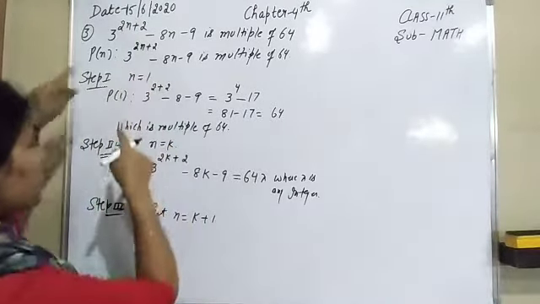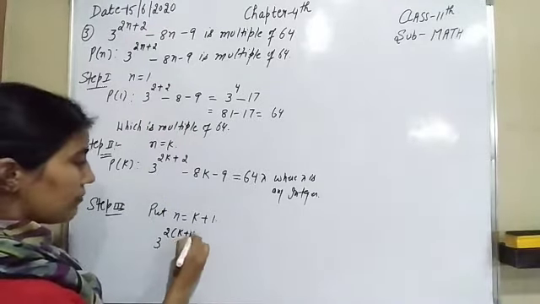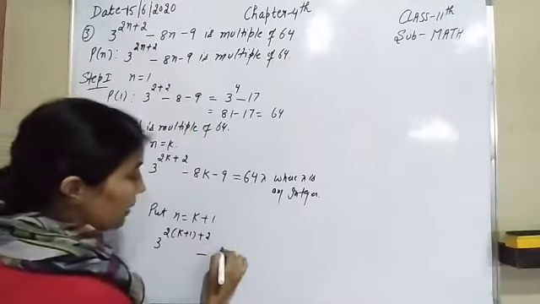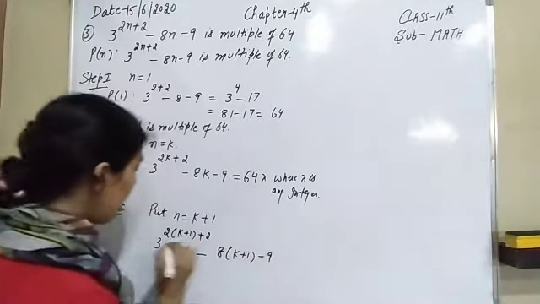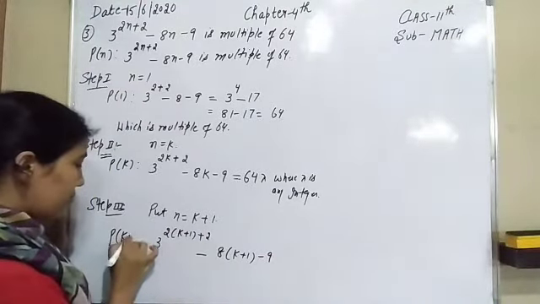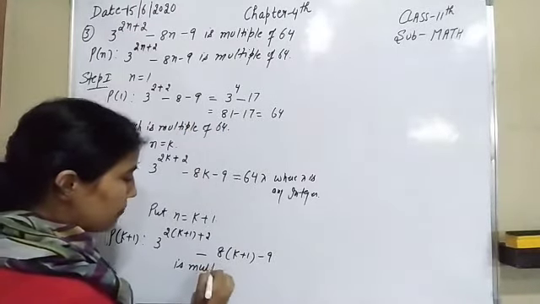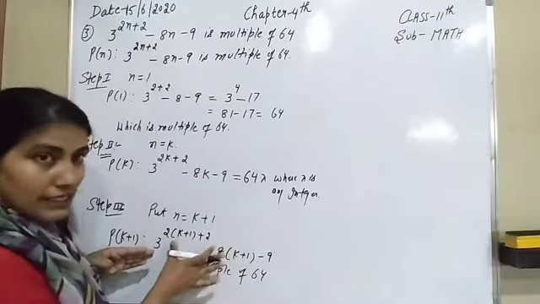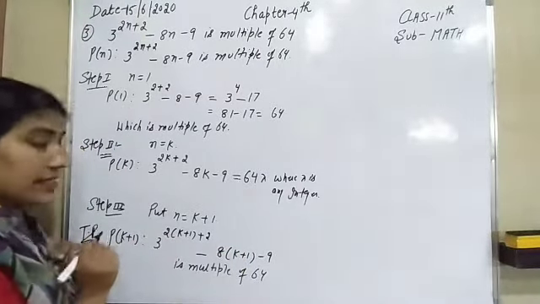So it becomes 3 into 2 raised to power k plus 1 plus 2, minus 8 into k plus 1, minus 9, and that is P of k plus 1. We have to prove that this statement is a multiple of 64.